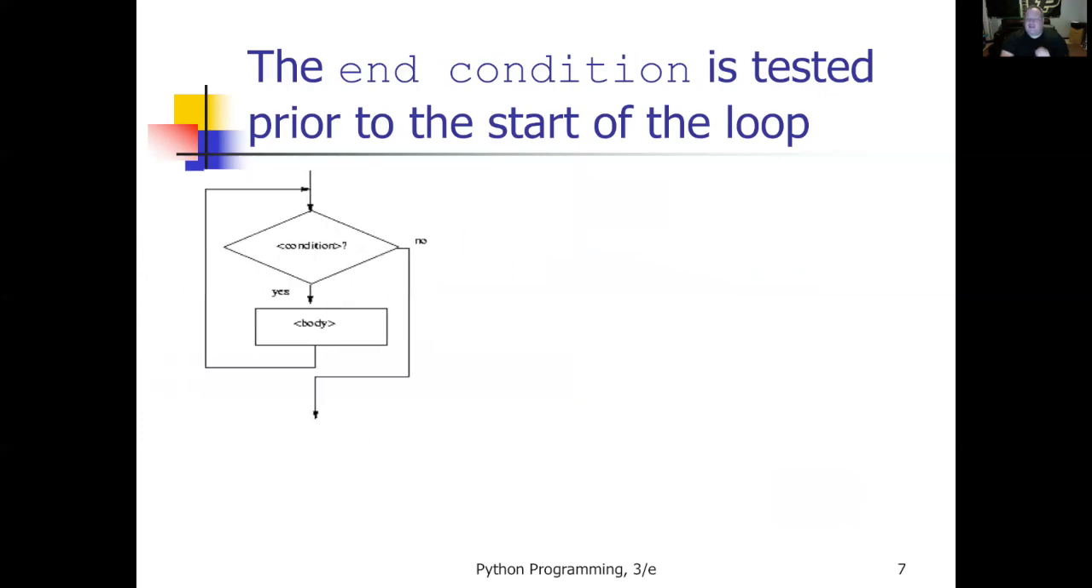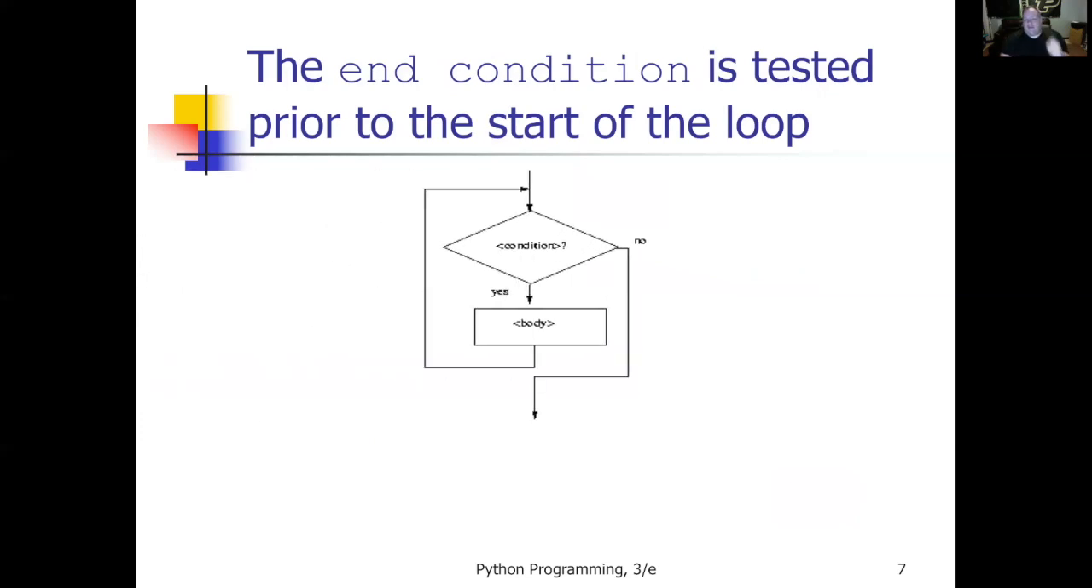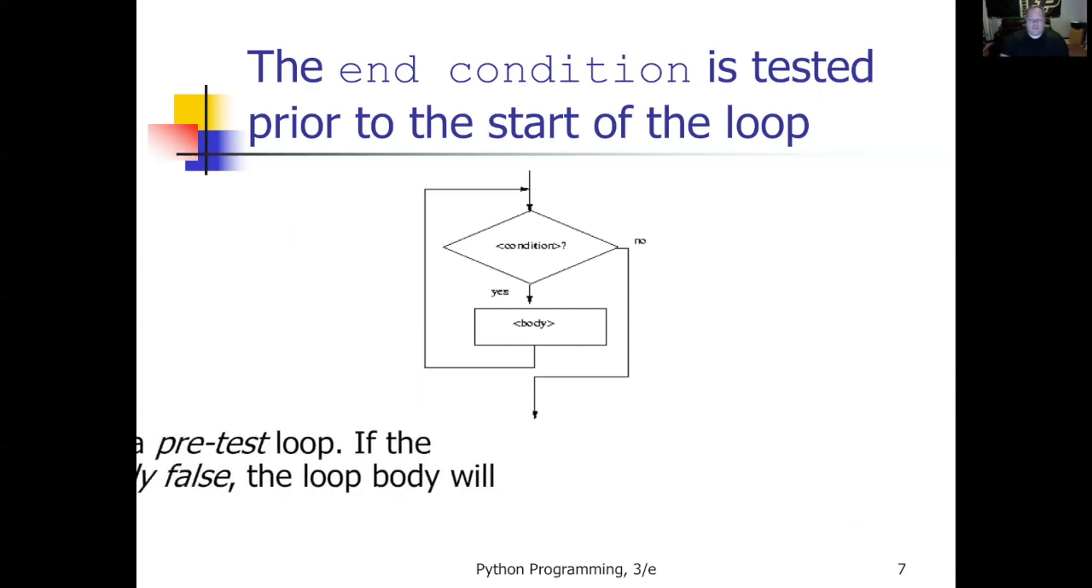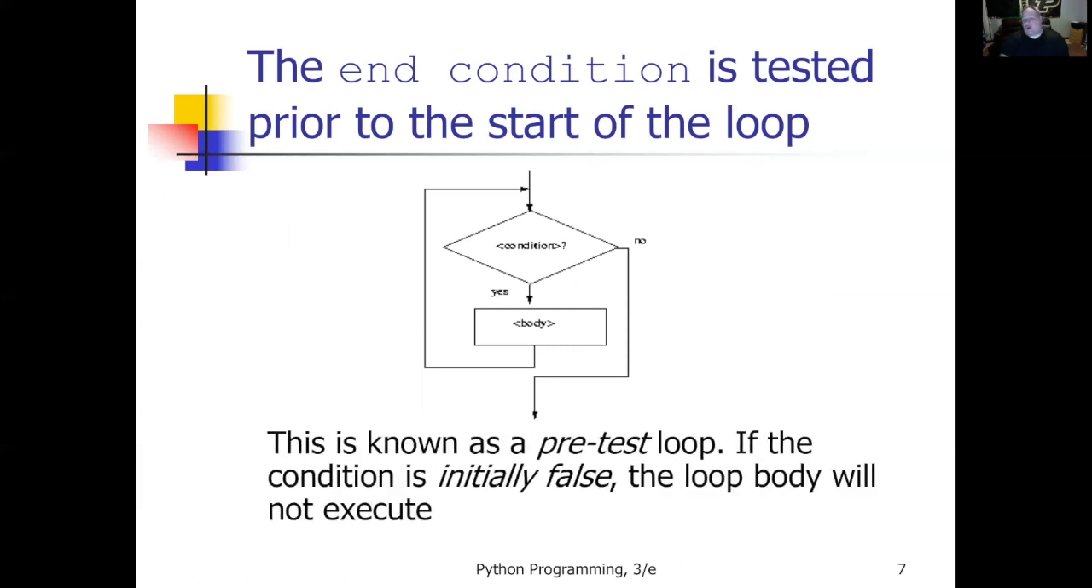So the end condition is tested at the very top of the loop. So what happens if the end condition is false the very first time the while loop is executed? It doesn't run the while loop at all. It stops immediately. This is called a pre-test loop. You're testing the condition before you run the loop. And if the condition is initially false, then the body of the loop, the commands inside the loop, never happen at all.